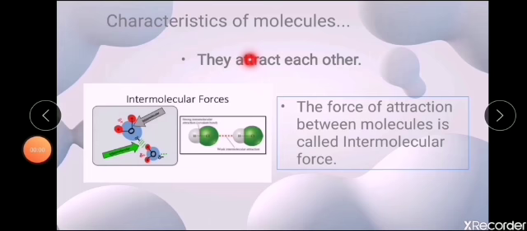Coming to one of the important characteristics of molecules, they have the property to attract each other. This force of attraction between the molecules is called intermolecular force. The forces existing between the particles can be a force of attraction or of repulsion. It can be a strong intermolecular force of attraction like covalent bonds, or a weak intermolecular attraction. The force of attraction between the molecules of a solid will be very strong. In liquids it will be less strong, whereas in gases it will be negligible.